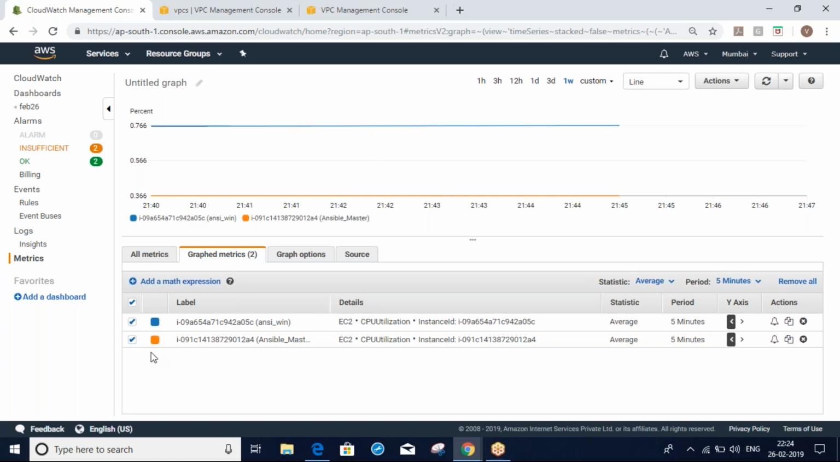For that, we should install some third-party scripts. Using third-party scripts, we can monitor our server's memory, disk, swap, all these things.